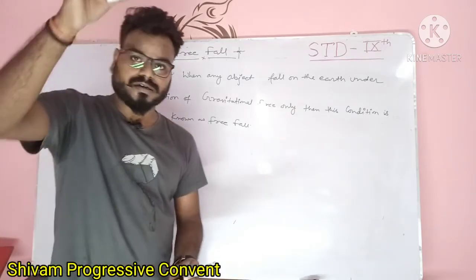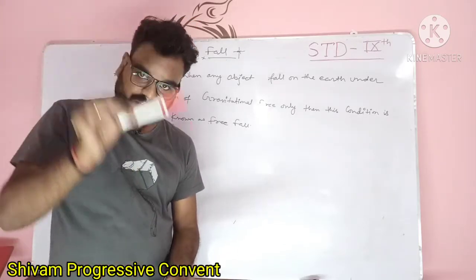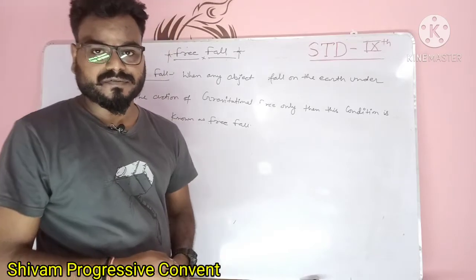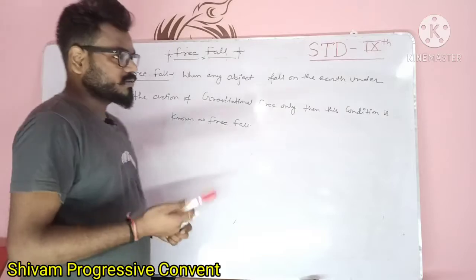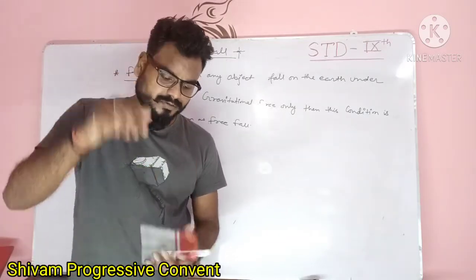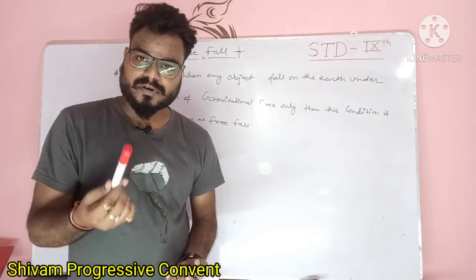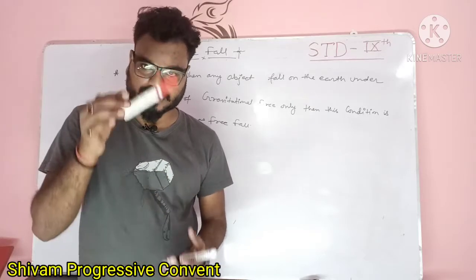If we drop a marker from here to here, it came down only because of gravitational force, and no other force is acting on it. Then this condition is called free fall. When any object changes its position from here to here, this change is only by the help of gravitational force, and no other force acts on this marker.